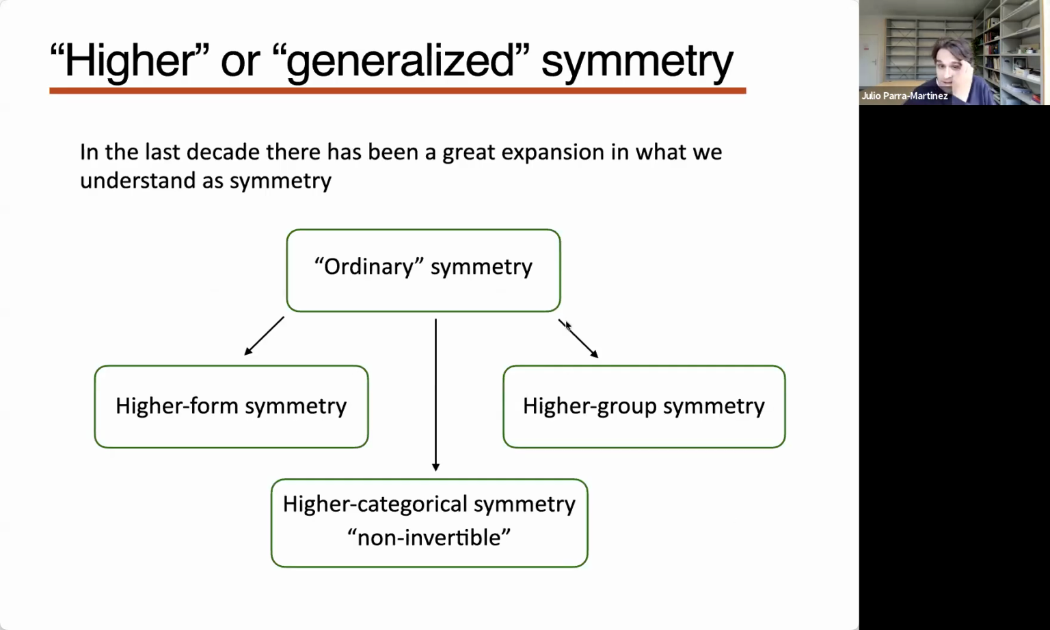However, in the recent decade, there's been a great expansion in what we understand as symmetry. Okay, so there's a kind of ordinary symmetries that act on local operators, but this has expanded in various directions. So there's these higher form symmetries, which are symmetries that act on extended operators, say Wilson lines or surface operators. There's also higher group symmetries, which are kind of an intertwining between ordinary symmetries and these higher form symmetries, which I'll explain in more detail. And there's even some notion of categorical symmetries or non-invertible symmetries that there's been a lot of excitement about in the literature in the last few years.